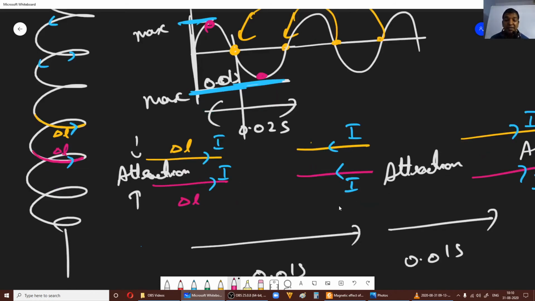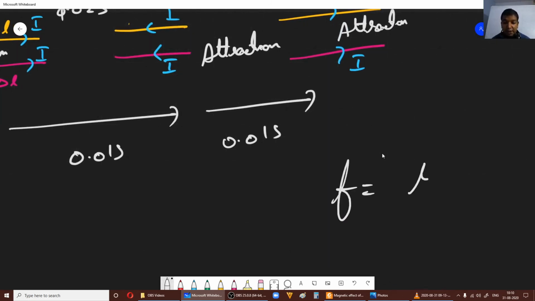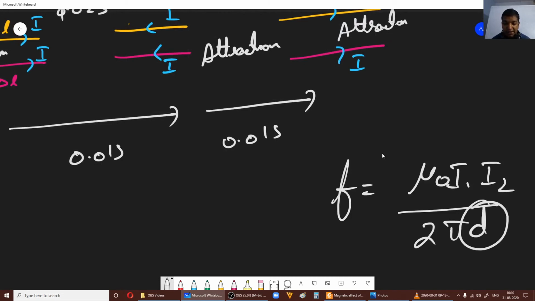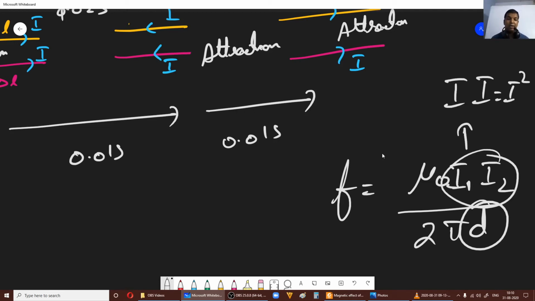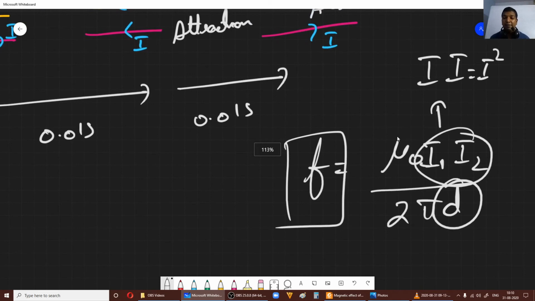Since the magnitude of the current changes, you know that the force per unit length we wrote as mu naught I1 I2 divided by 2 pi d, where d is the distance between the windings. I1 and I2 are the same, so you get I into I, which is I square. Whatever it is, the force will increase when the current is more, and the force will become 0 when the current reaches 0, every 0.01 second. So the force keeps becoming 0 and increasing, and therefore it will oscillate.